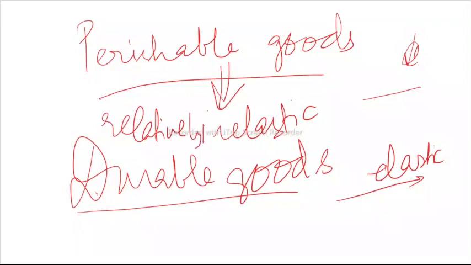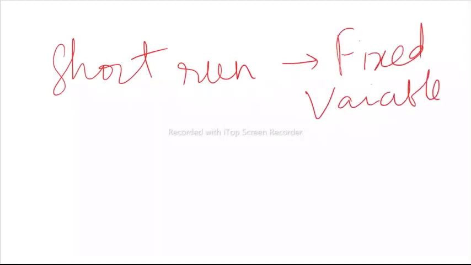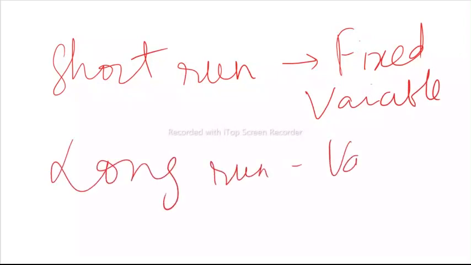The next factor that we're going to talk about is the time factor. In the short run period, you have seen that some factors are fixed while the other factors are variable. In the long run, all factors are variable.